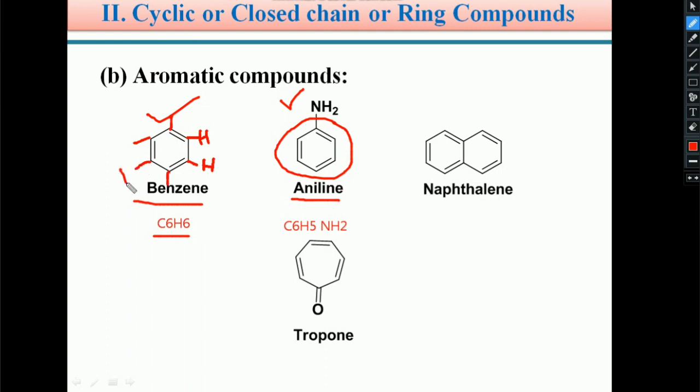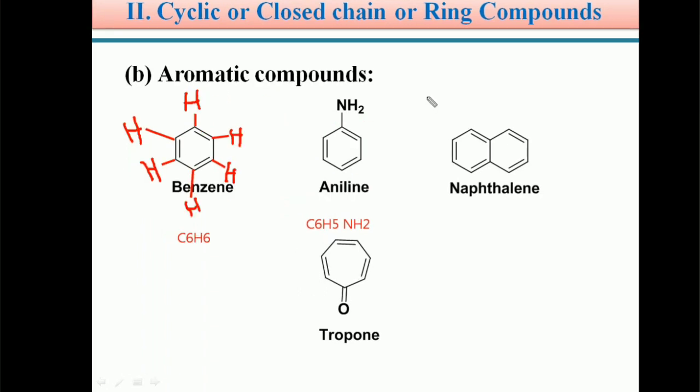If one of the hydrogens is replaced with a substituent like a halogen or an amino group or an OH group, that is called a substituted benzene derivative or substituted compound.